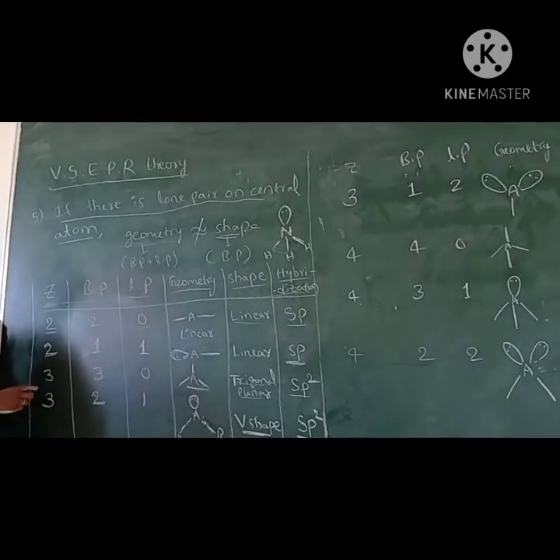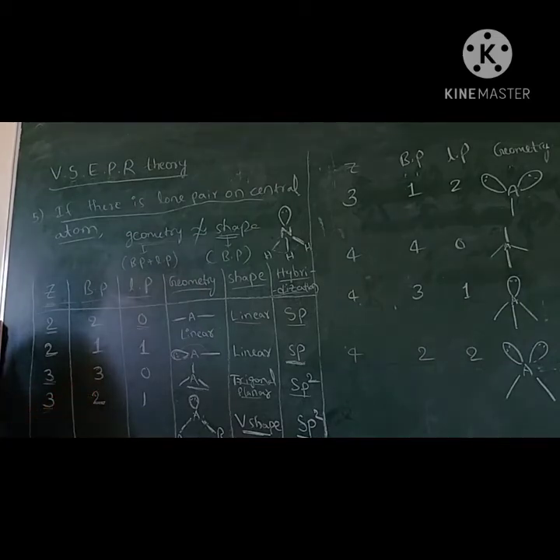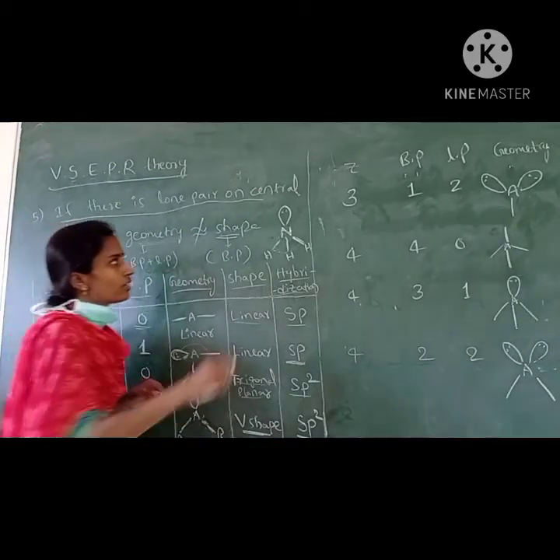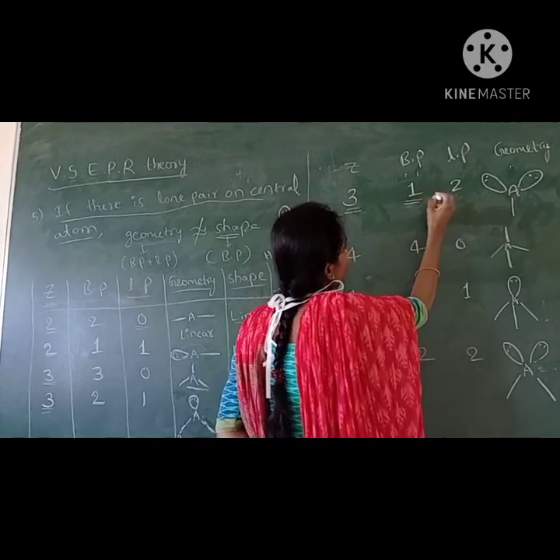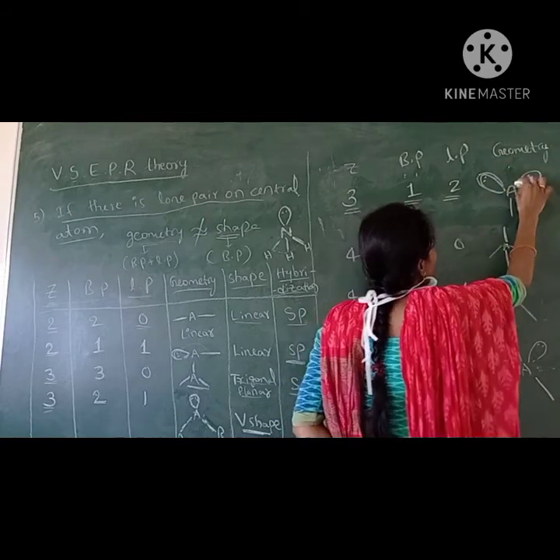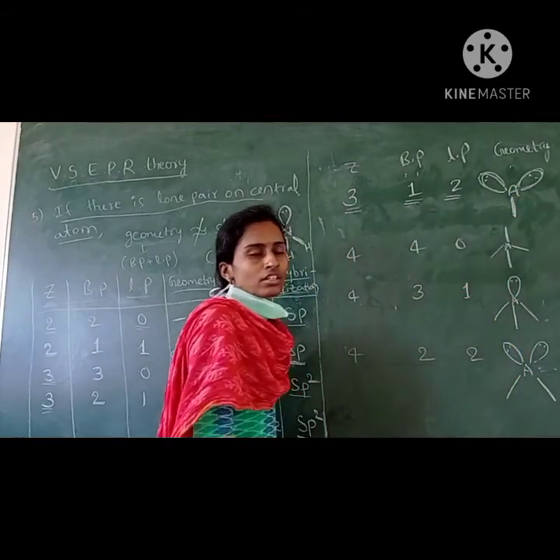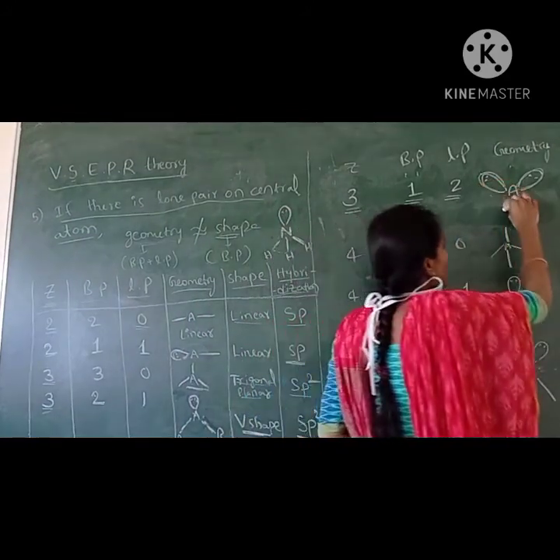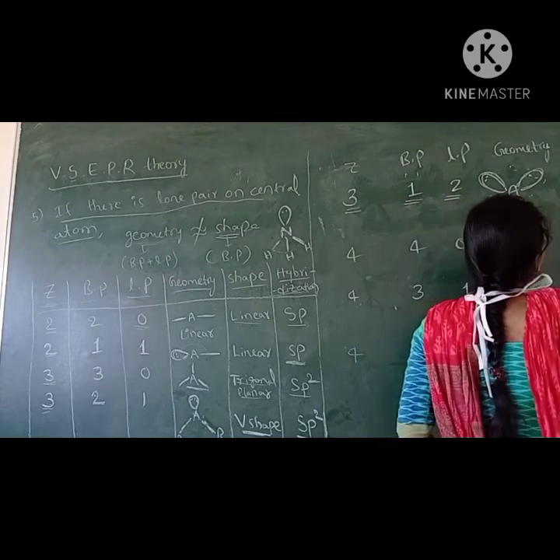For Z value 3, there are 2 possible arrangements so far, and here is one more. If there is one bond pair and 2 lone pairs, how are they arranged? The geometry is the same, trigonal planar, but the shape is linear.